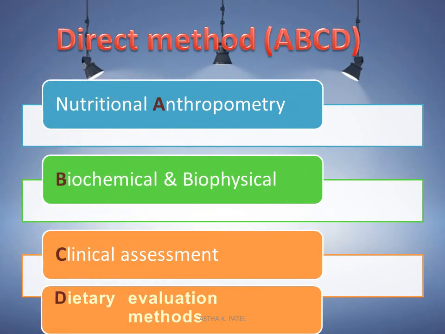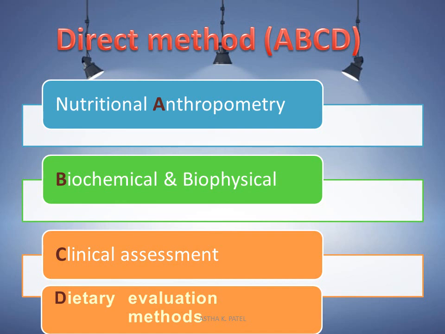There are four types of methods in the direct method. For easy understanding, we have A, B, C, D. A stands for anthropometric examination, B stands for biochemical and biophysical test, C refers to clinical assessment, and D for dietary evaluation method. So basically there are four methods under the direct method of nutritional assessment.